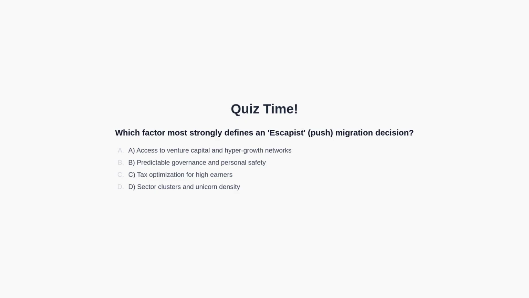Question: which factor most strongly defines an escapist or push migration decision? Options: A. Access to venture capital and hypergrowth networks. B. Predictable governance and personal safety. C. Tax optimization for high earners. D. Sector clusters and unicorn density. You may pause the video now to think about the answer. B. Safety. We will discuss the answer in the next section of the video.